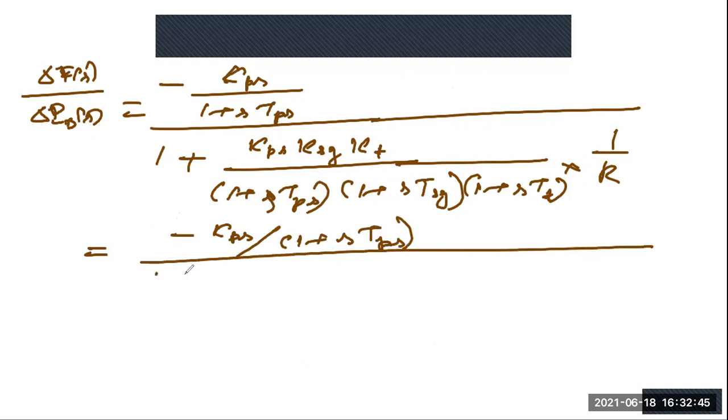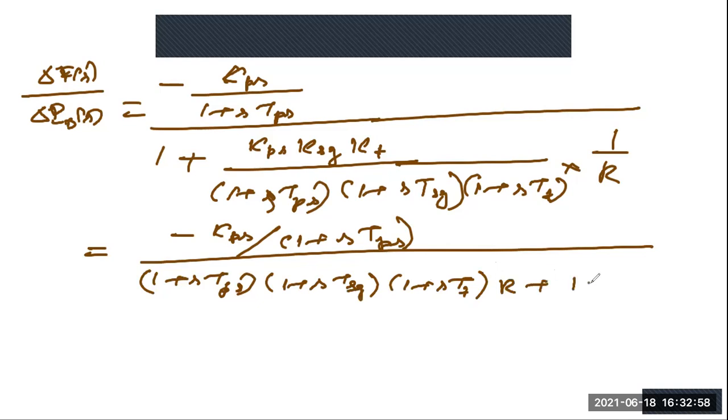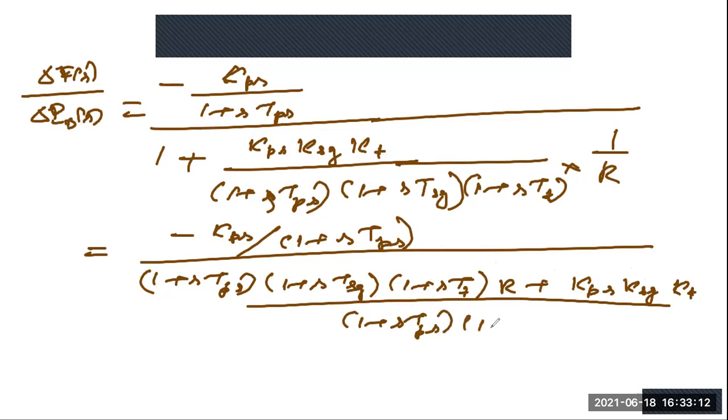So 1 plus STPS into 1 plus STSG into 1 plus STT into R plus KPS into KSG into KT, whole divided by 1 plus STPS into 1 plus STSG into 1 plus STT into R. Now you see this will cancel.